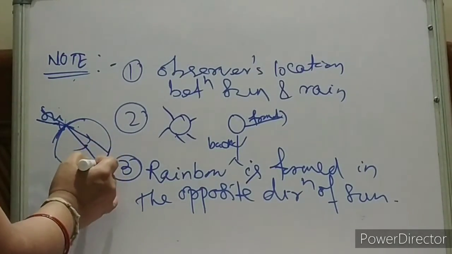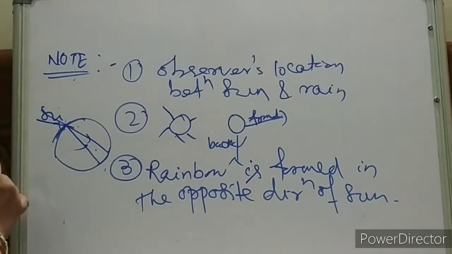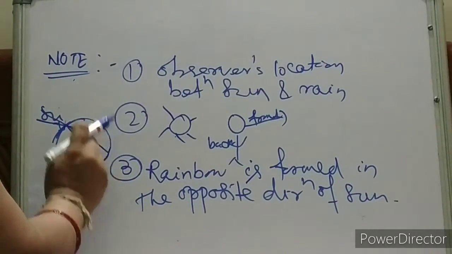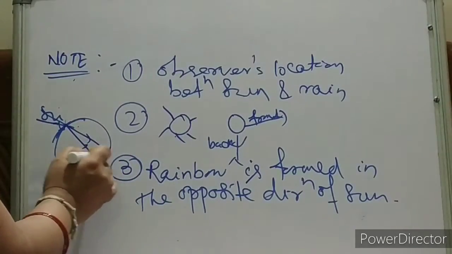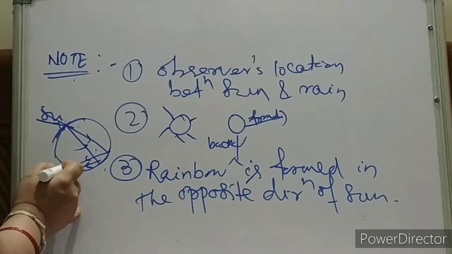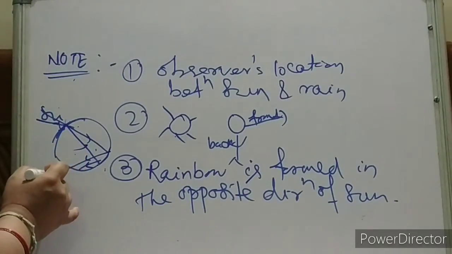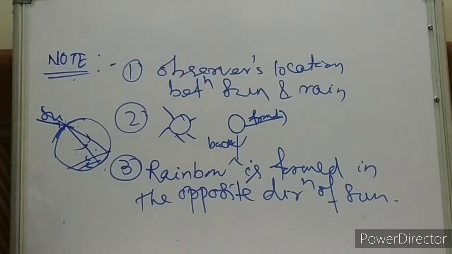Again at this place, it is denser to rarer, so again some of the light rays will be refracted and some will internally reflect. So this is your reflected ray only. At this surface, light rays again pass from denser to rarer, so refraction will happen again.